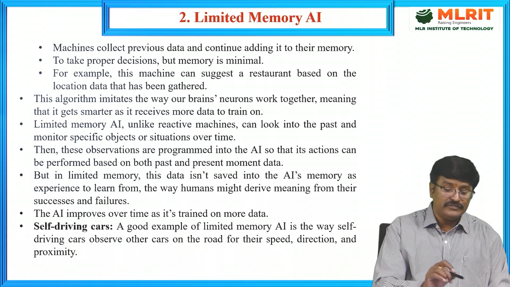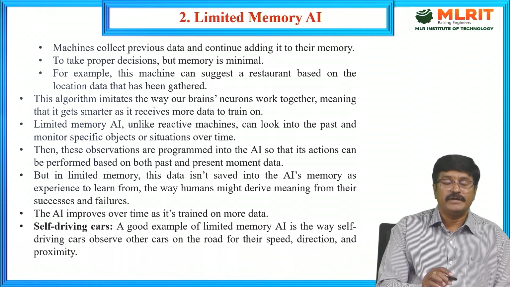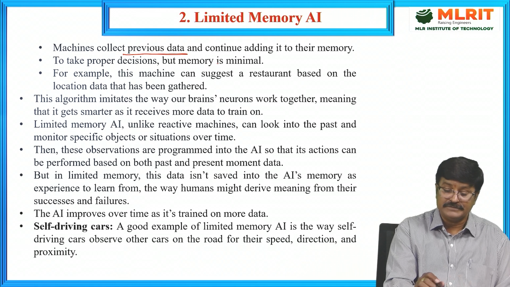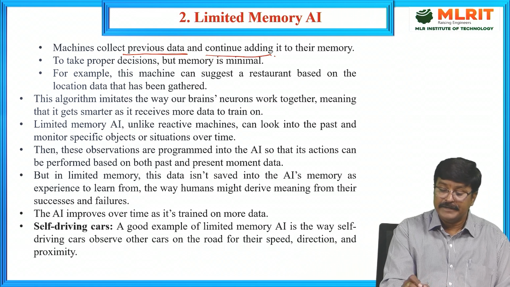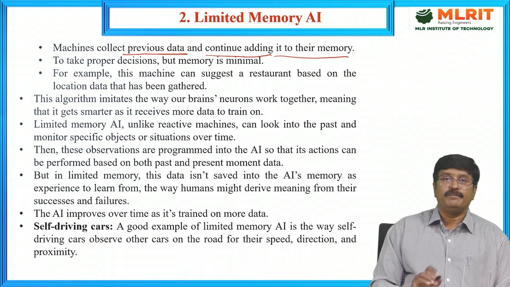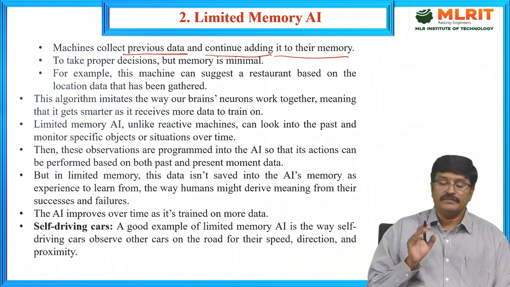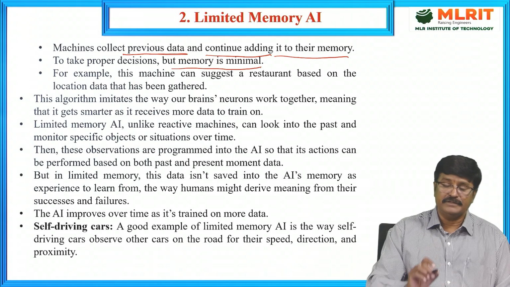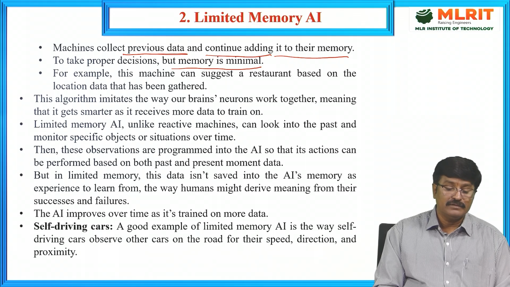In these cases, machines collect previous data, based on previous history and experience, and continue adding it to their memory to take proper decisions. But it has very minimal memory. That is the problem in this case.